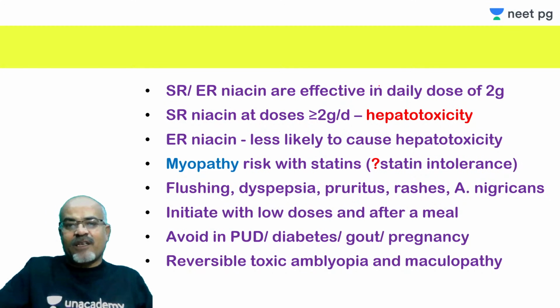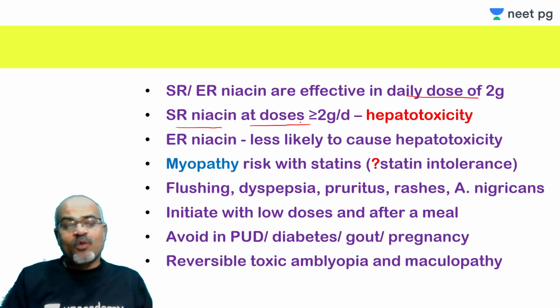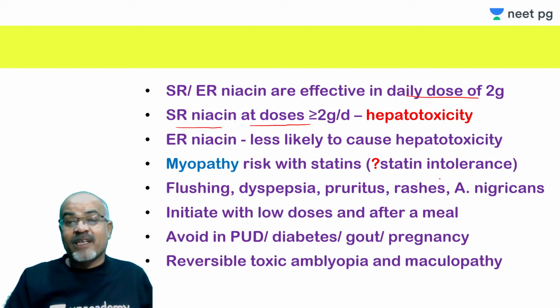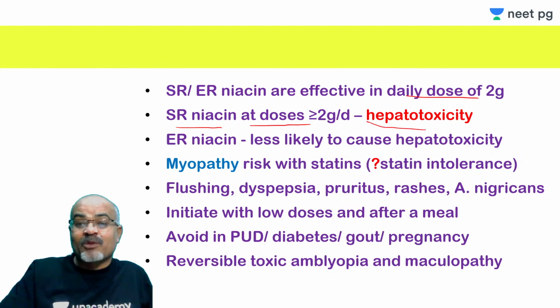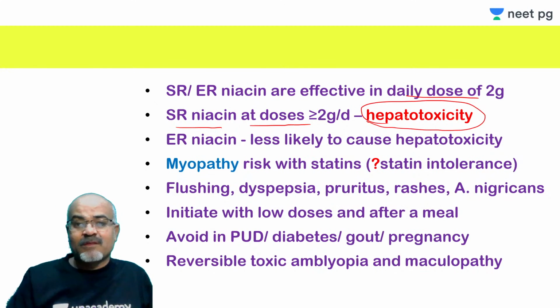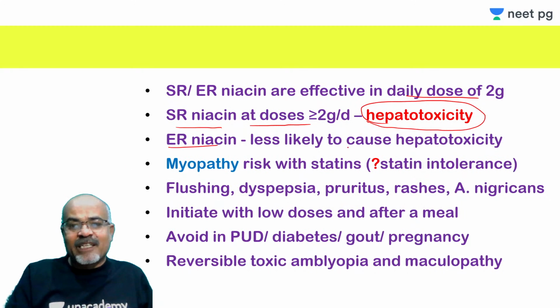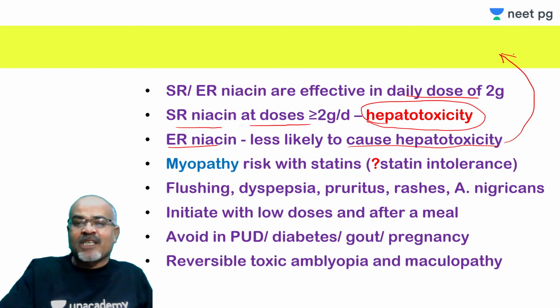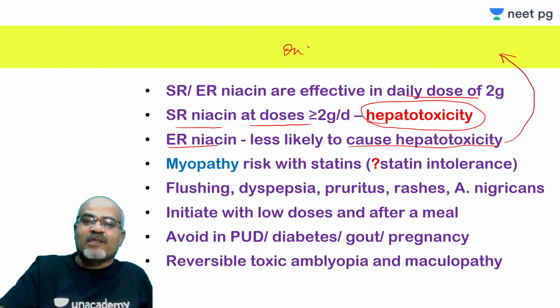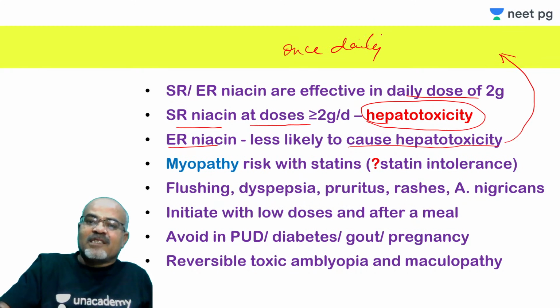So they are effective up to doses of 2 gram. SR niacin, sustained release, when taken at a dose of more than or equal to 2 gram per day for a long time, can lead to serious hepatotoxicity. And ER niacin, extended release, is less likely to cause hepatotoxicity, the justification being that it is taken once daily only. That is the reason it has low propensity to cause